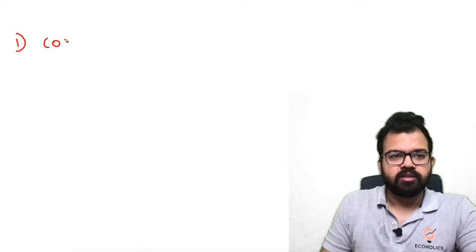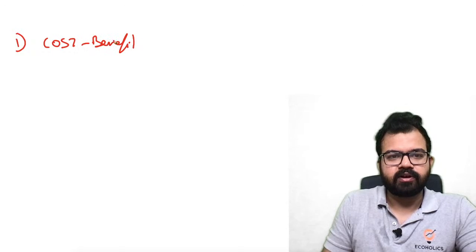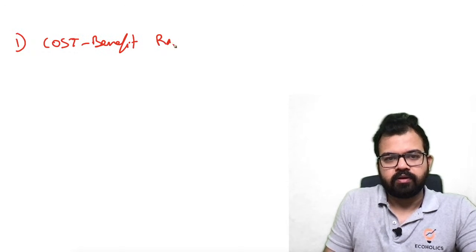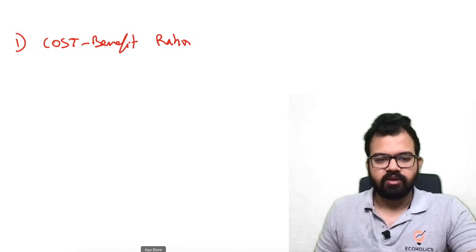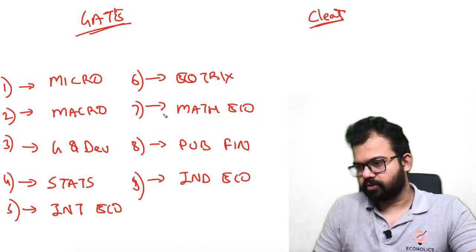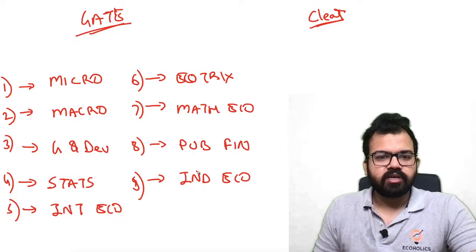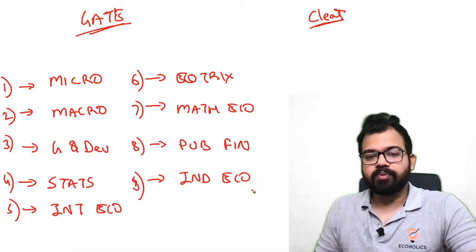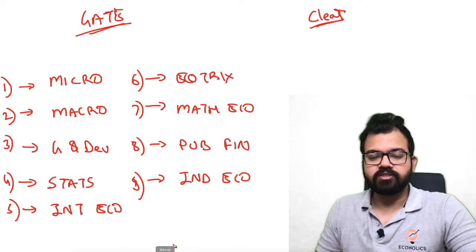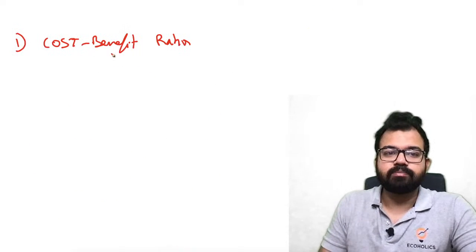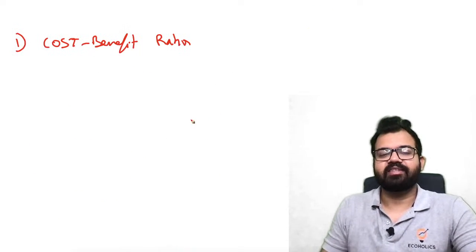Now how to prepare? Number 1, you have to see the cost benefit ratio. For example, if you see Indian economy, you will devote more number of hours, but you will get less benefit because you don't know what kind of facts they can ask.